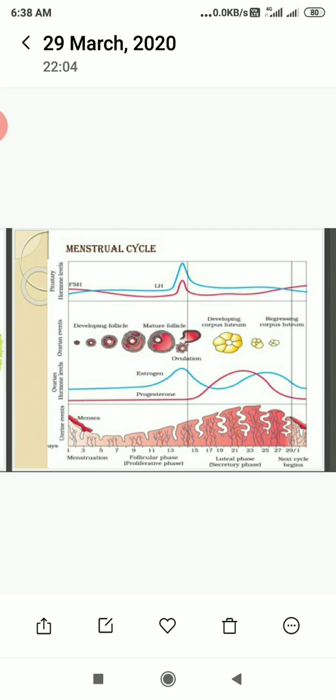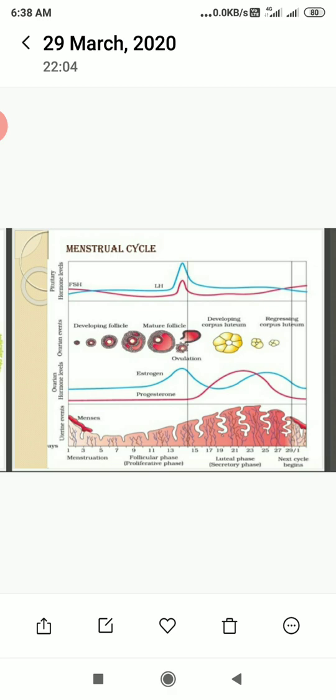Number 1, the menstrual phase. The menstrual flow results from the breakdown of the endometrial lining of the uterus and its blood vessels, which are discharged through the vagina. The unfertilized egg and soft tissues are discharged. It lasts for 3 to 5 days. It occurs only if the released ovum is not fertilized.